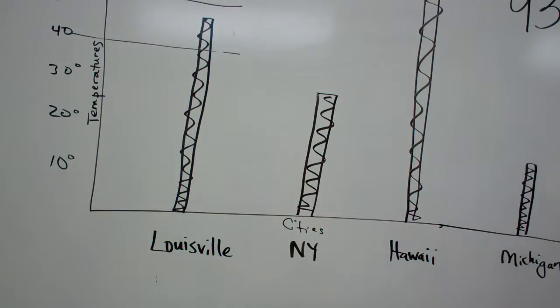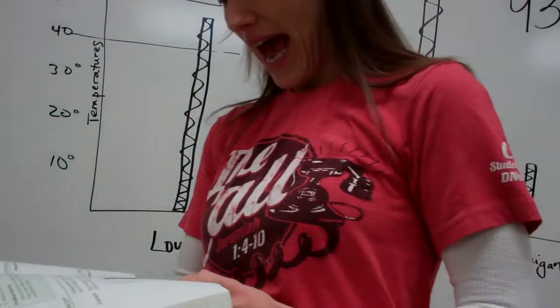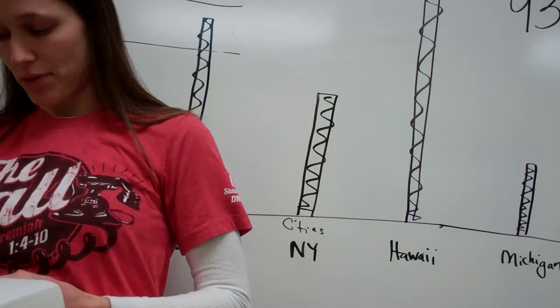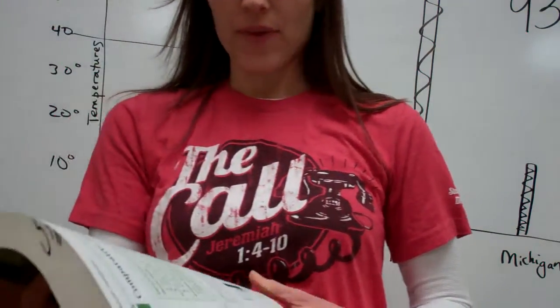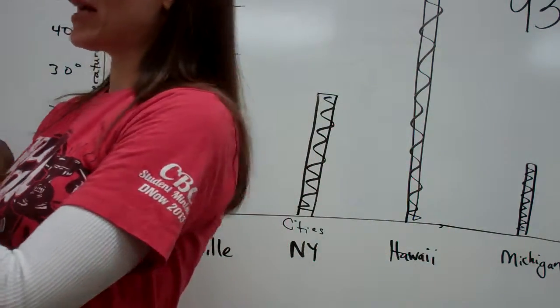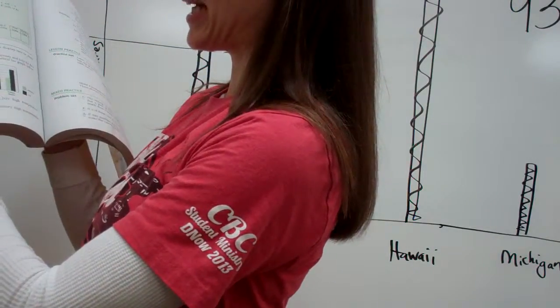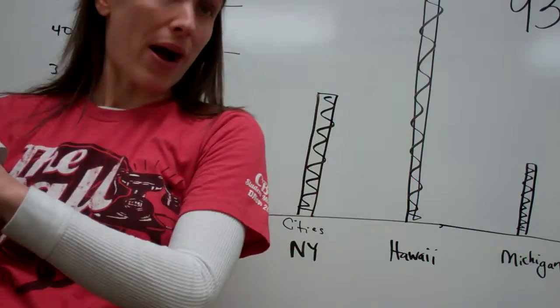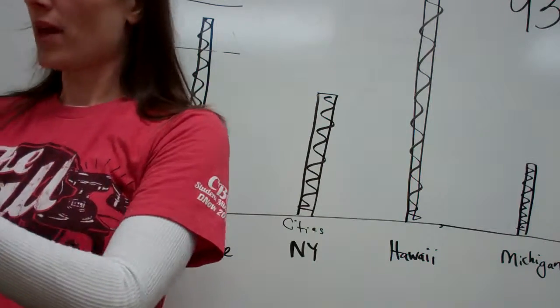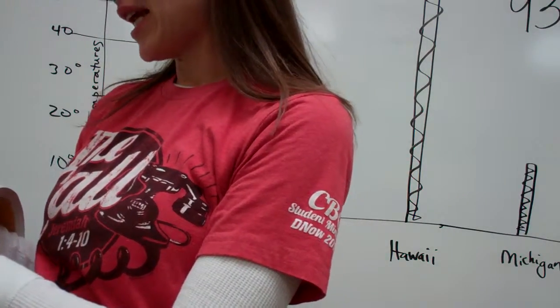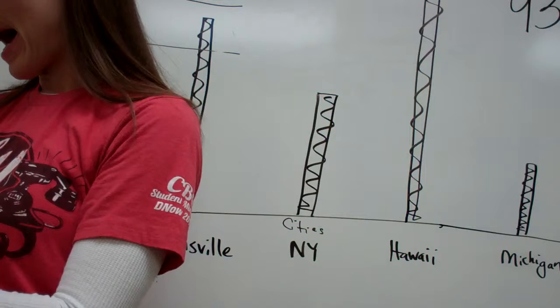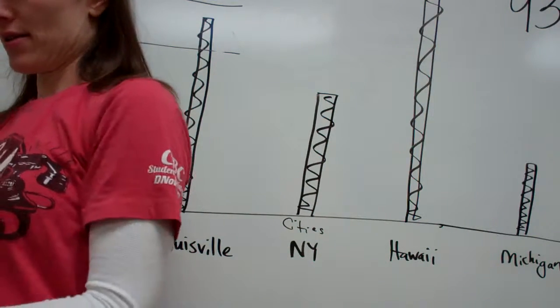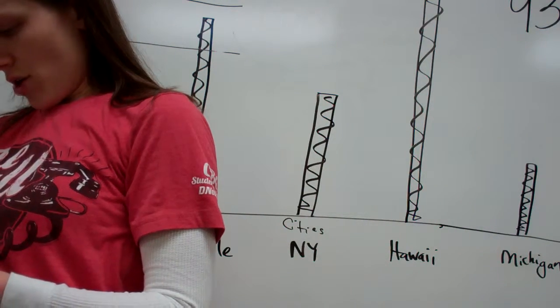Here's what it says. In which city was the average July high temperature the highest? Now, if you read at the top, it says average daily high temperature. So this is about what it is on an average day. So in which city was July the highest? Rome, Italy.